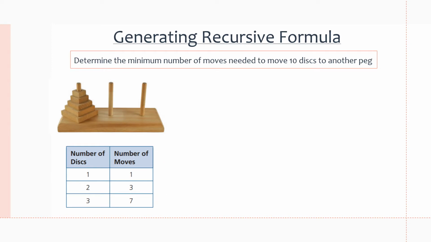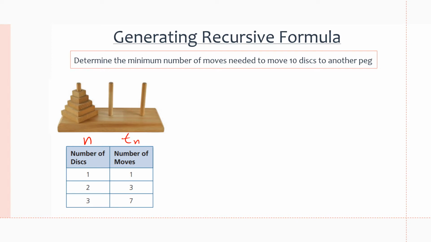So what pattern can we find from this table, from the number of discs to the number of moves? The number of discs acts like our location, our n value for our sequence, and this is our t of n. These values keep increasing, and we need to find a pattern using n to find t of n. So what patterns do we see?